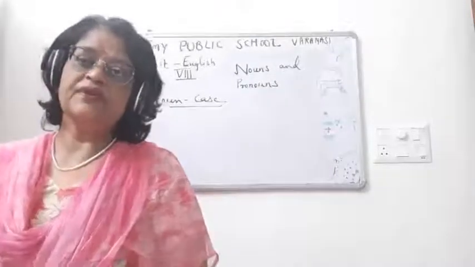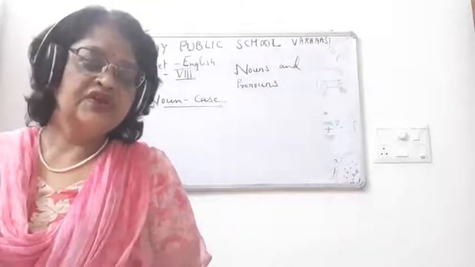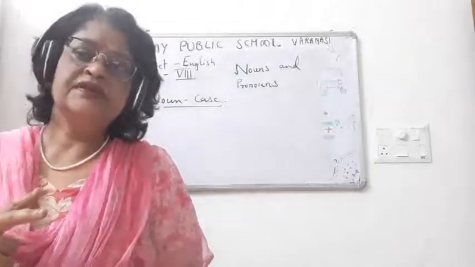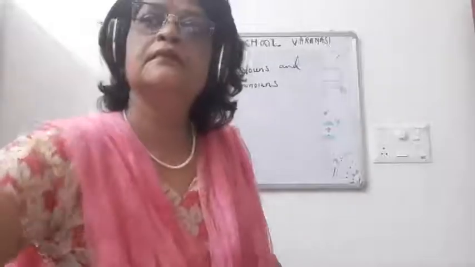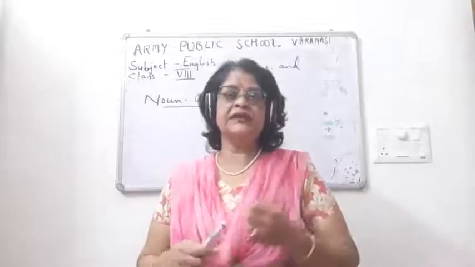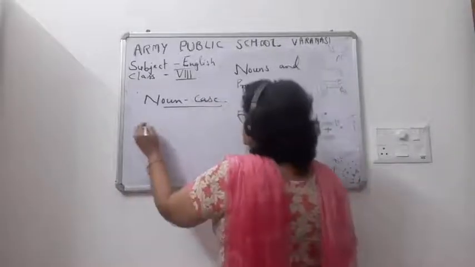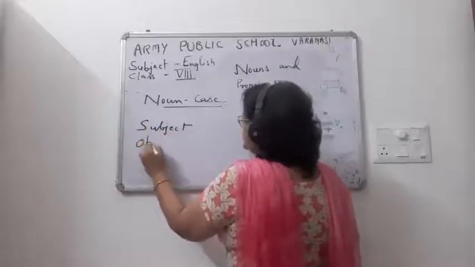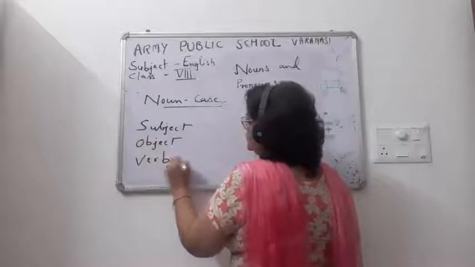So now we are going to read case. Before reading the case, you have to know 2 or 3 things. Let me start and please see it properly. Now children, before I teach you case, 3 things you have to know: subject, object and verb.